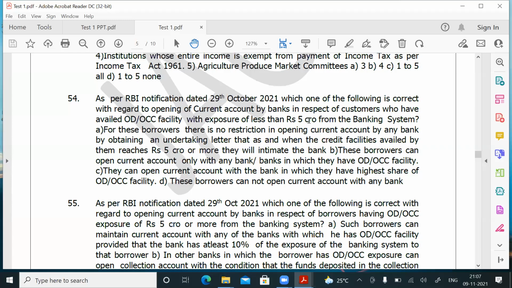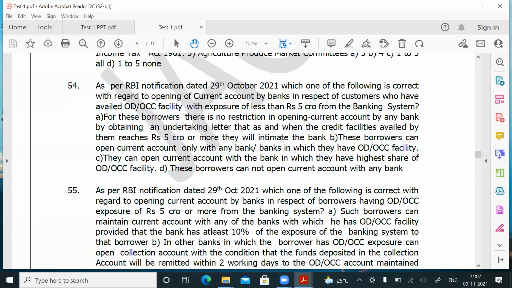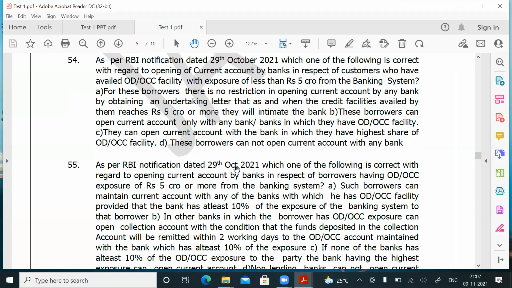Question number 54, same RBI master. I have split the RBI master circular into 2-3 points, and prepared 2-3 questions. Question number 55. As per RBI notification dated 29th October 2021, which one of the following is correct with regard to opening current account by banks in respect of borrowers having ODOCC exposure of 5 crores or more from the banking system? First point is less than 5 crores. Second point is 5 crores and above. When they are having 5 crores and above, with which bank can they open an account? That is question number 55.